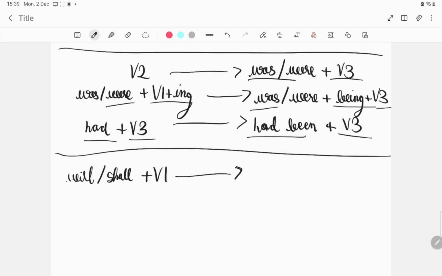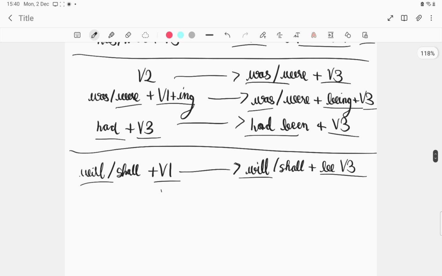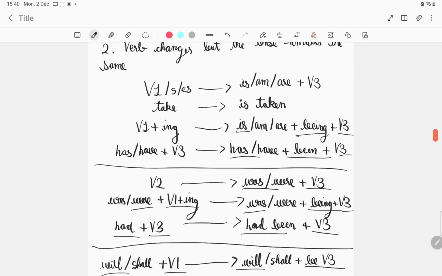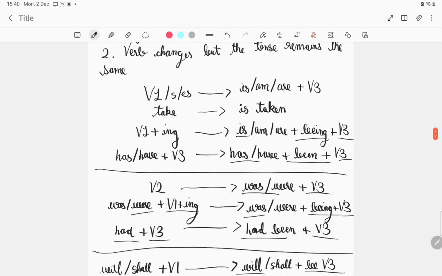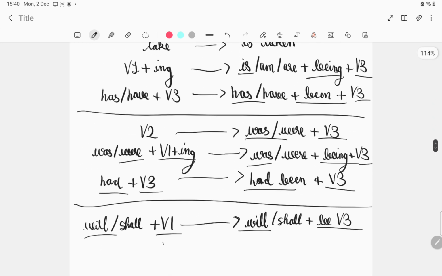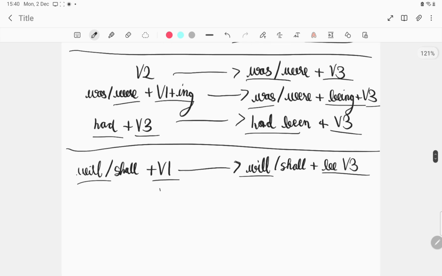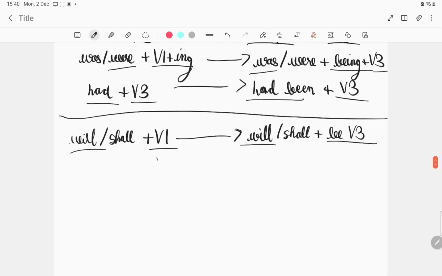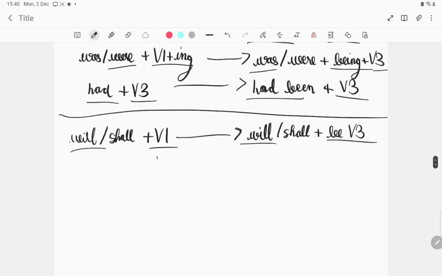The food will, shall be taken. Will be taken. They will take the food, will be taken. So this is what active passive voice is according to the verb. This is the whole table according to different tenses. So this is how the verbs change. Now let us look at some examples and then we'll try to do exercises.